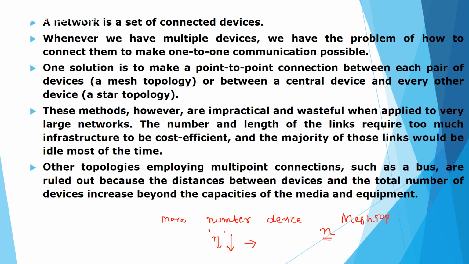That means each node, suppose if I am having one node over here, 2, 3, 4 and 5, we need to have the connection to all the devices like this. Suppose if you are having more number of devices, we cannot adopt mesh topology concepts. Therefore, one better solution is to use the switching concept.